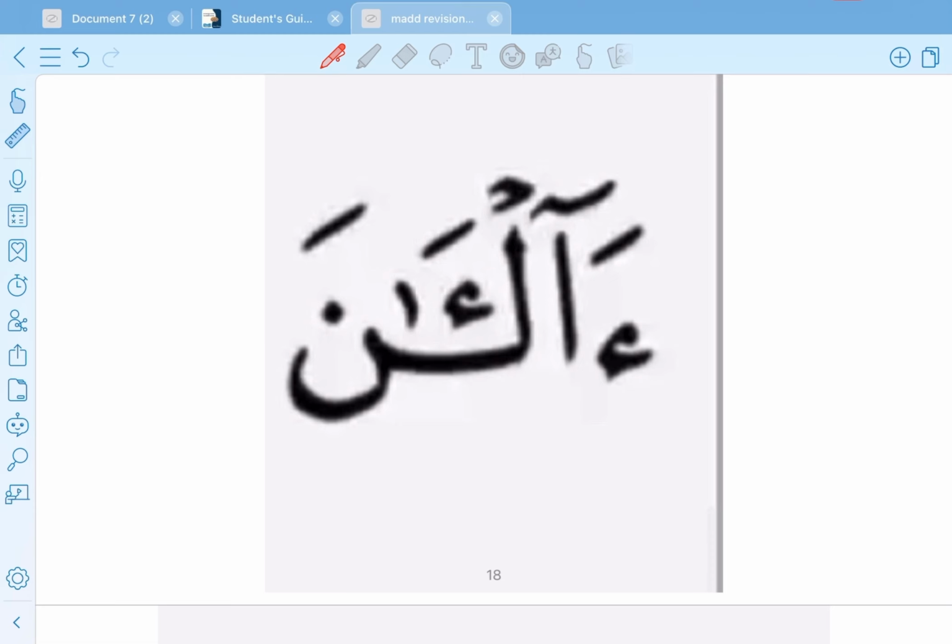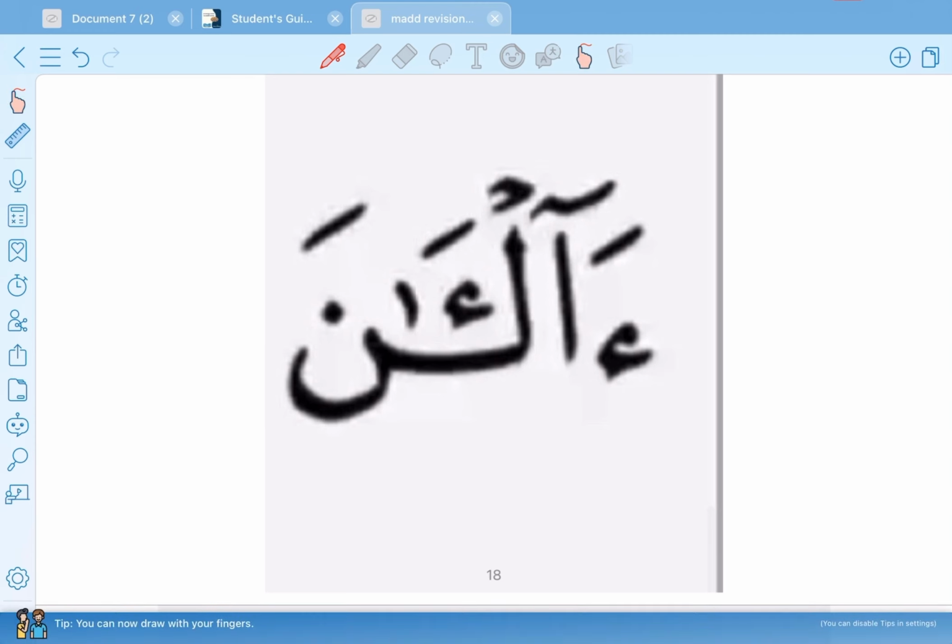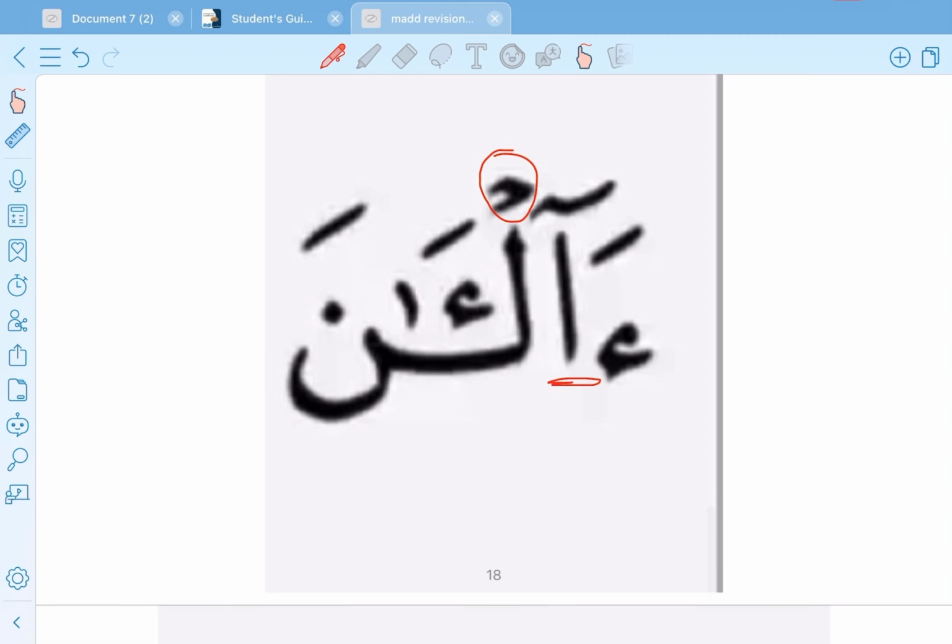Yes, and in this example we have a mad letter, and after the mad letter we have a lam sakina. As you can see here, there is a mad letter and there is a lam with a sukun. Okay, so this is mad lazim kalimi. Kalimi because it happens in a word. This is a word, not a letter.